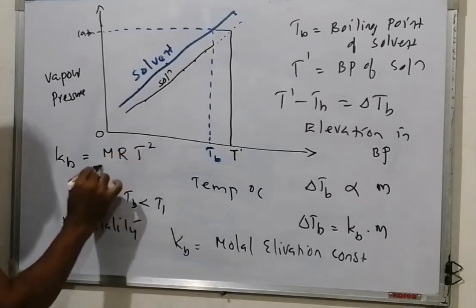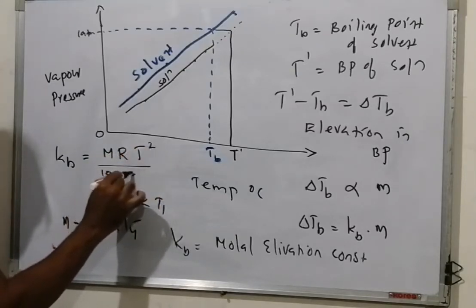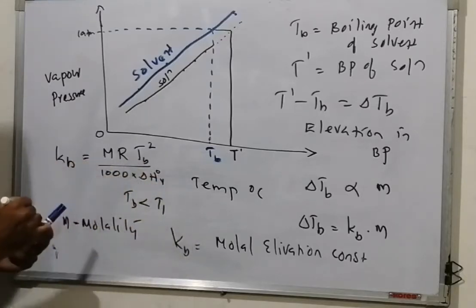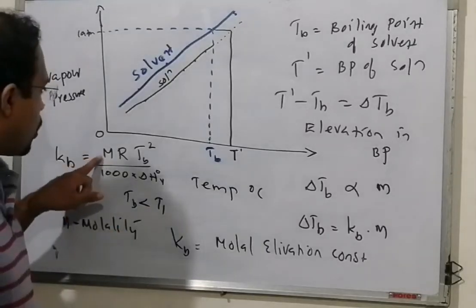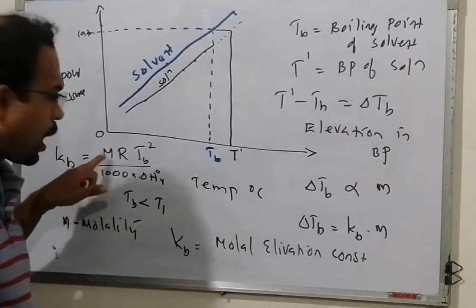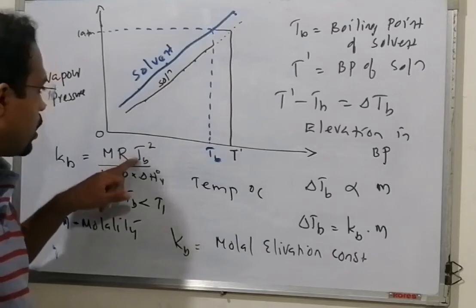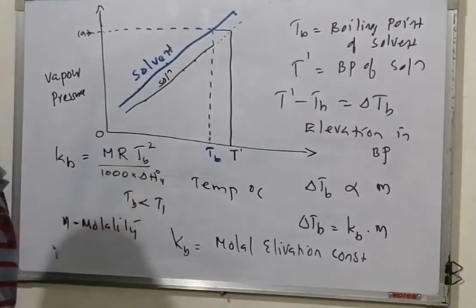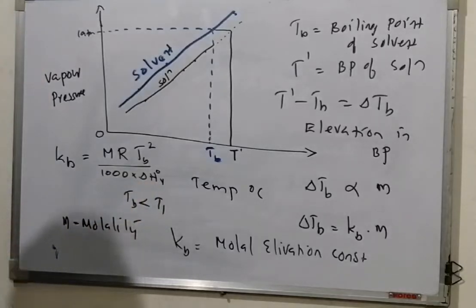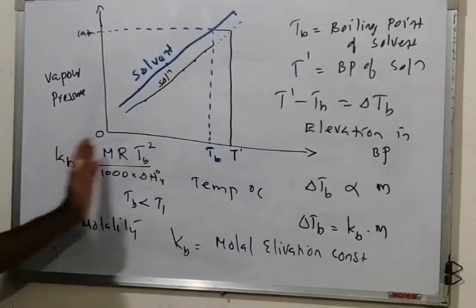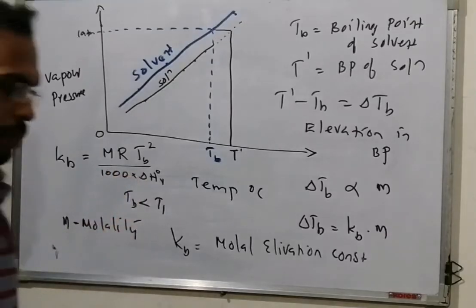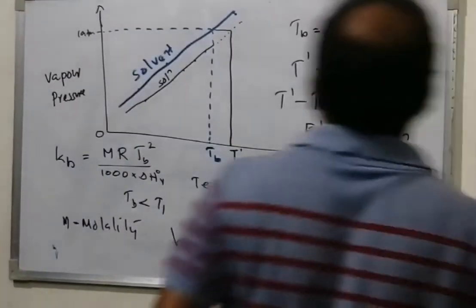The value of Kb is equal to M R T square divided by 1000 delta H0 vaporization. Please write down: M is the molar mass of the solvent, R is the gas constant, TB is the boiling point of the solvent, and delta H0 vaporization is the enthalpy of vaporization.